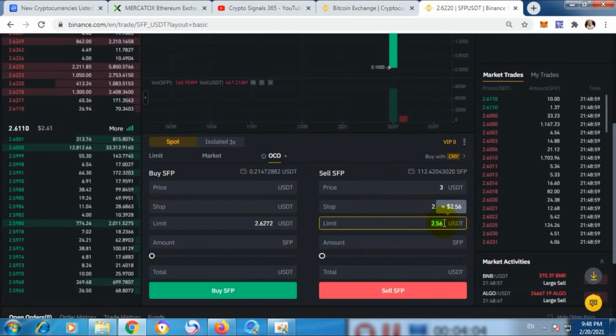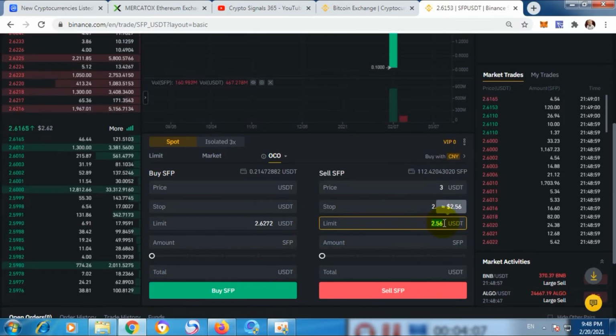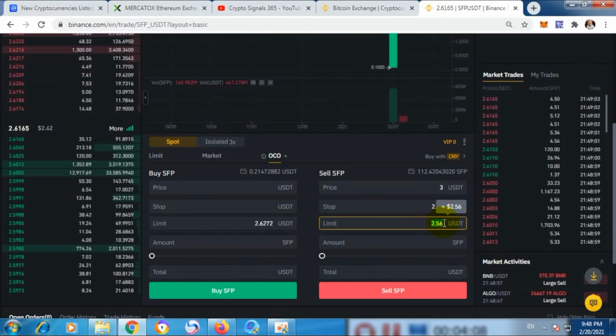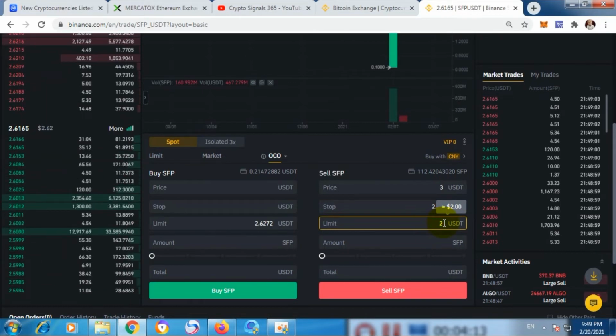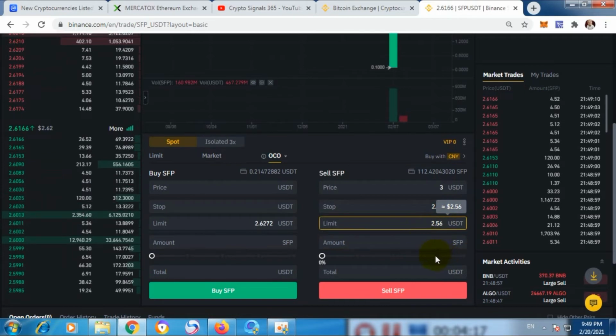I don't want a big loss. This is the amount where I want to sell my SFP. Hope you understand what I am saying. So this is for take profit, and again these two, stop and limit, are for stop loss.